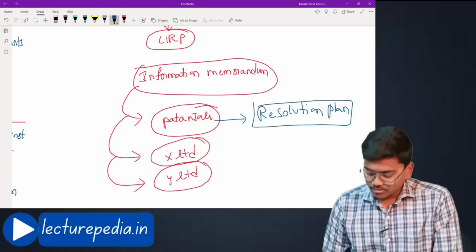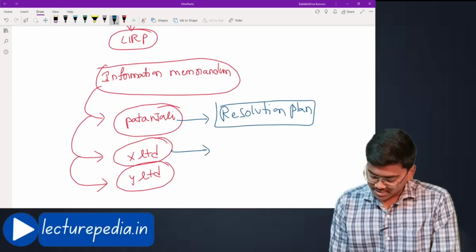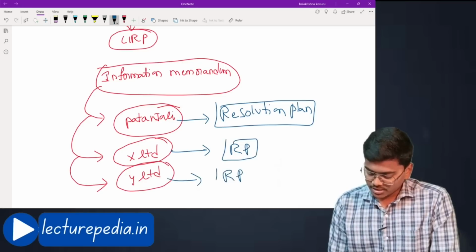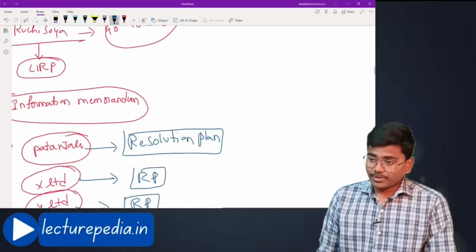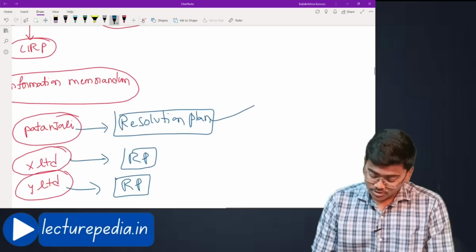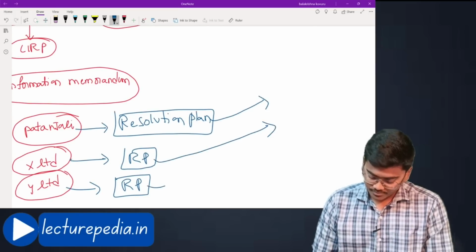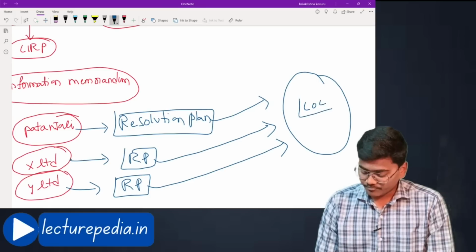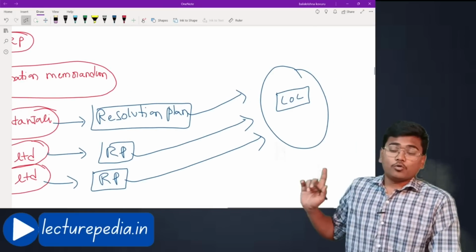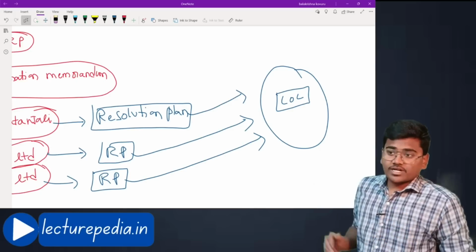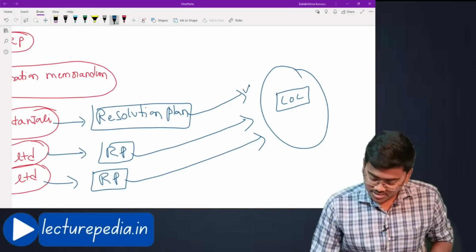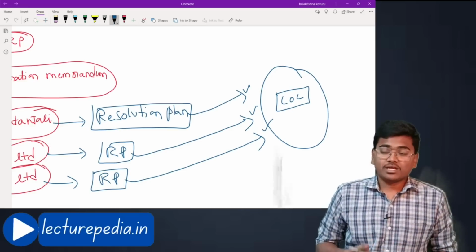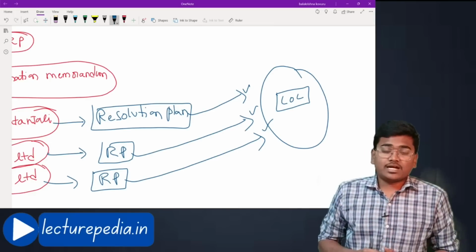Patanjali will prepare a resolution plan. X Limited also will prepare a particular resolution plan. Y Limited will also prepare some particular resolution plan. Now, all these resolution plans will be placed before the committee of creditors. If the committee of creditors approves any of these resolution plans, then that would be the successful resolution plan that would be implemented in the company.